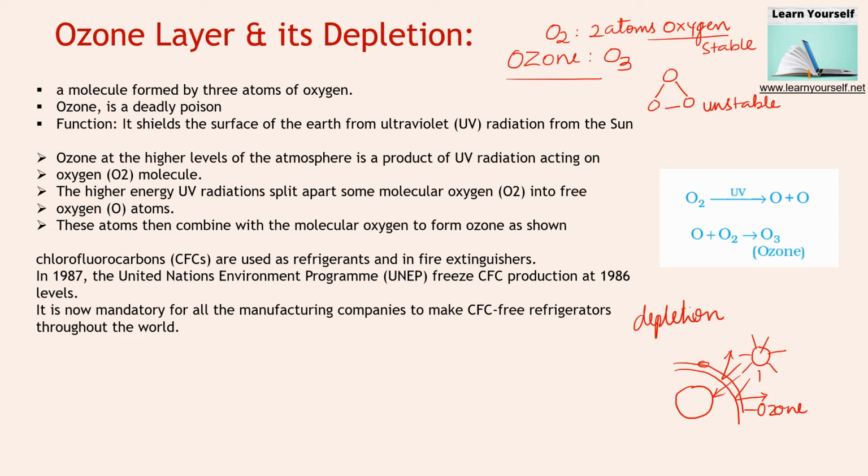Now let us understand why and how. Ozone at the higher level of the atmosphere is a product of UV radiation acting on the oxygen O2 molecule. The higher energy UV radiation splits apart some of the oxygen molecules into free oxygen atoms.